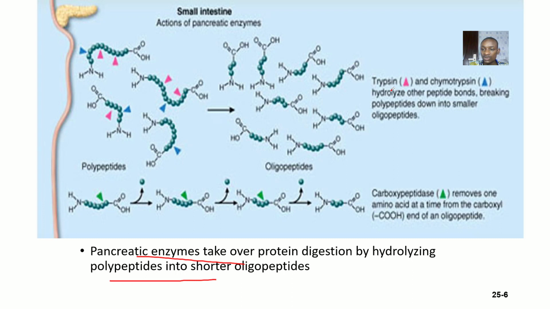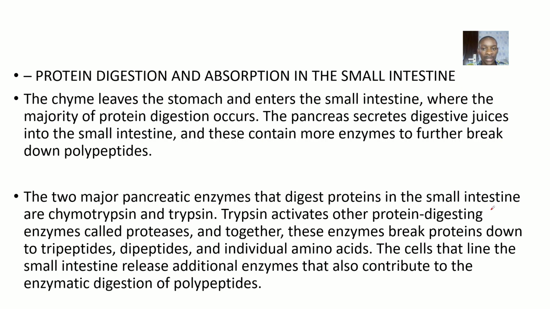Talking about this image we have before us, trypsin will hydrolyze peptide bonds, breaking down the polypeptide into smaller oligopeptides. How about the carboxypeptidase? They remove one amino acid at a time from the carboxyl end of an oligopeptide. So guys, I'm talking about protein digestion and absorption in the small intestine now. From the mouth where there is a breakdown, into the stomach where there is chemical and mechanical digestion, we'll be moving to the small intestine.